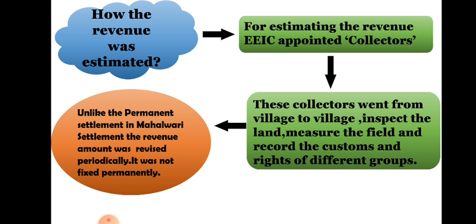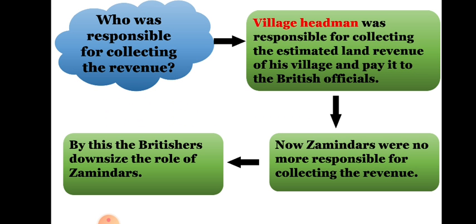Since the permanently fixed revenue amount was the problem in the permanent settlement, that is why in the Mehelwadi settlement it was introduced that the amount of revenue would be revised after some years. So it was not fixed permanently like the permanent settlement.